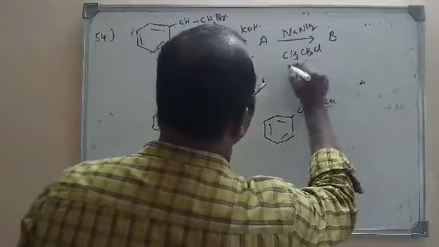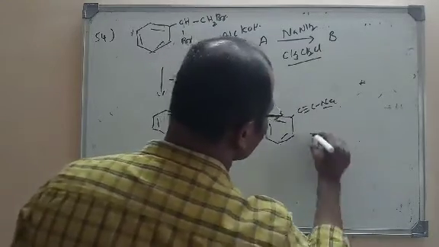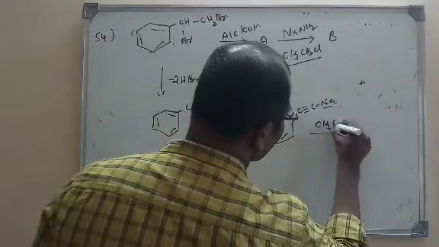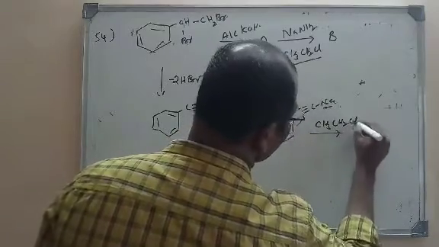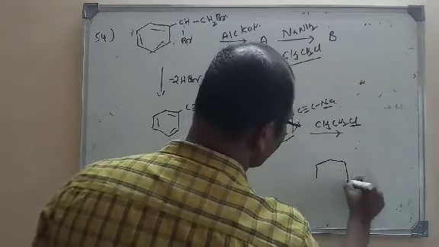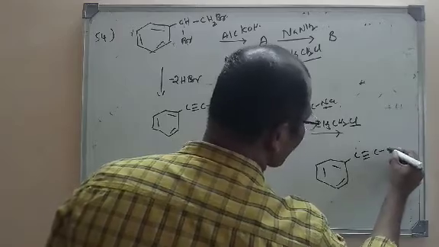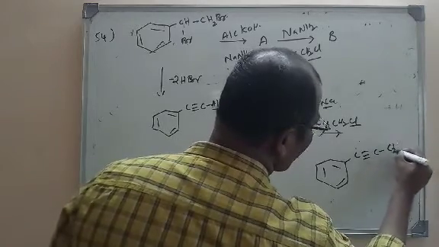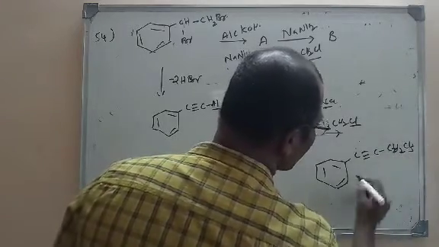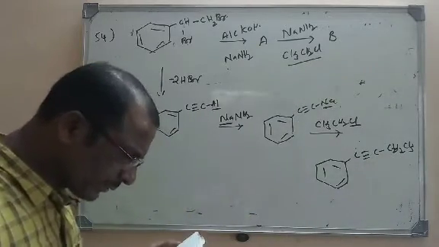And again they are treating with CH3CH2Cl. What will happen here? Na and Cl will be removed and CH2CH3 will be substituted here. So what we get is triple bond C, C2H5 or CH2CH3.